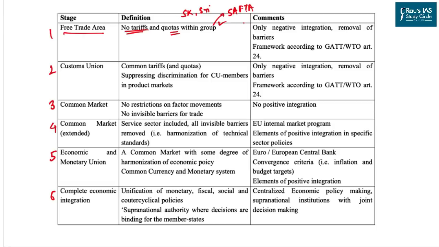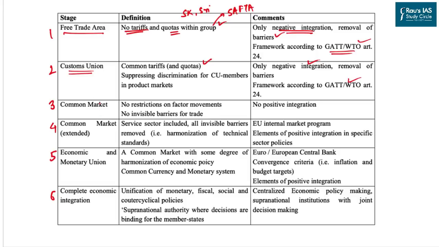The limitation of a free trade agreement is that it has negative integration. That is, it only talks about removal of barriers, not the promotion of exports. Most free trade agreements are signed in order to meet the requirement of the World Trade Organization under Article 24. The next form is customs unions. A customs union means common tariffs and quotas among the members who are part of the union, that is, having similar tariff and quota policies within the members and outside the members. This also goes with the same negative integration and requirement under the WTO.